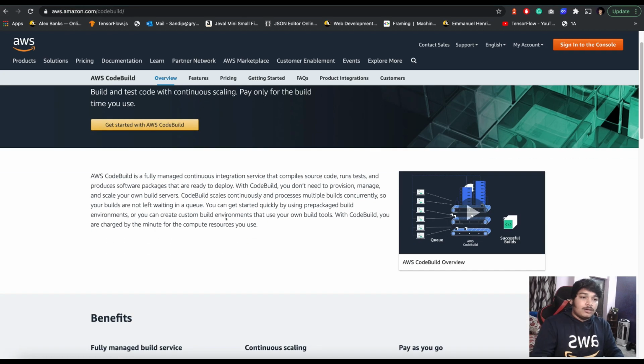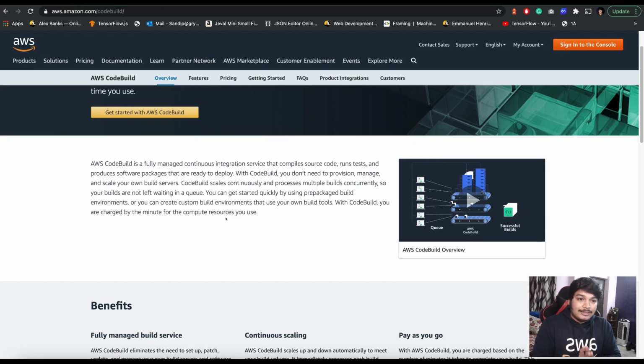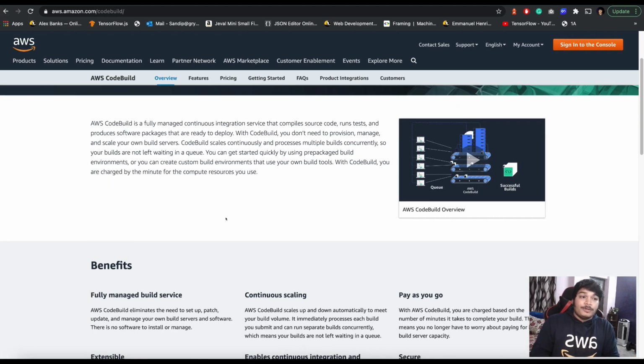Now, as per AWS's own definition, AWS CodeBuild is a fully managed continuous integration service that compiles source code, runs tests, and produces software packages that are ready to deploy. With CodeBuild, you don't need to provision anything. In normal cases with other build services, you have to provision EC2 instances or other compute services, then install the dependencies and then process it. A lot of complexities are there. Then the storing problem is also there. Ultimately, after all that, you get a final file, and that will stay on your local machine. Then you need to move that file, either download it or move it somewhere.